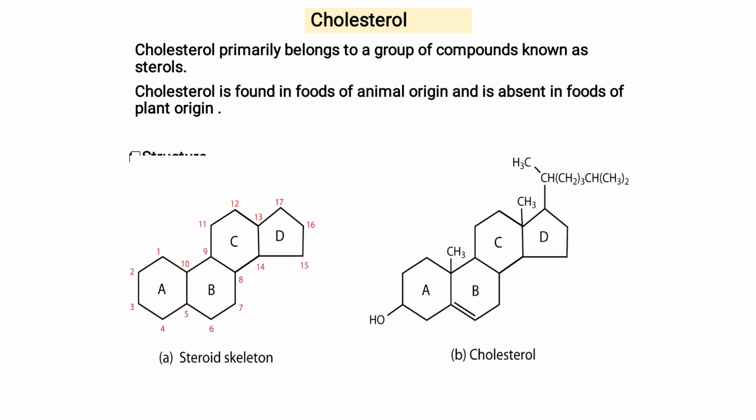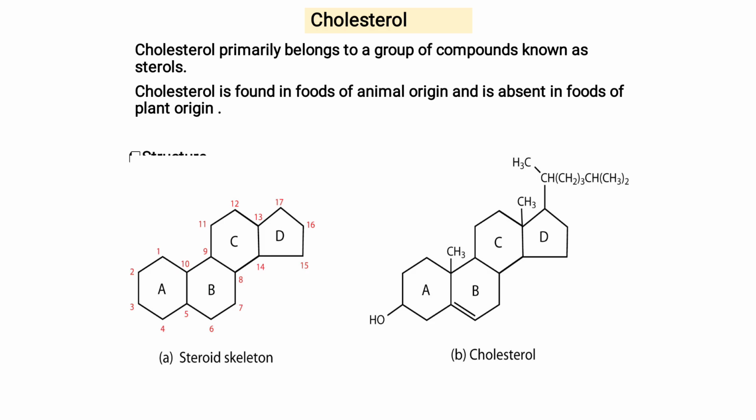Next is cholesterol. Cholesterol, what does it consist of? It is a steroid. When we see the classification of lipids, the third part is derived lipids. From the derived lipids, the first example is steroids, and in steroids, one example is cholesterol. We are going to study this cholesterol now. Cholesterol primarily belongs to the group of compounds known as steroids or sterols.